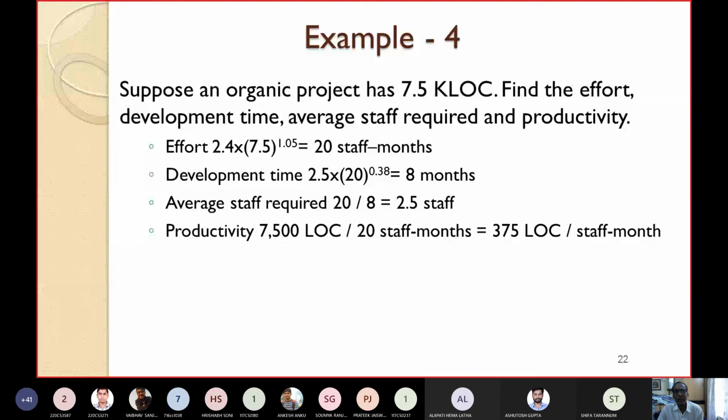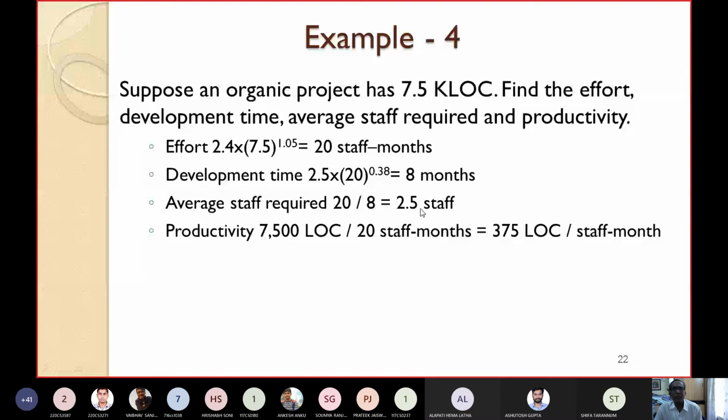So the average staff required will be equal to how much? The staff required is equal to the effort divided by the time. So 20 staff months divided by 8 months is coming to be 2.5 on average. So the average staff required will be about 2 staff.